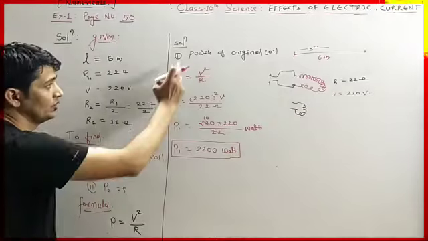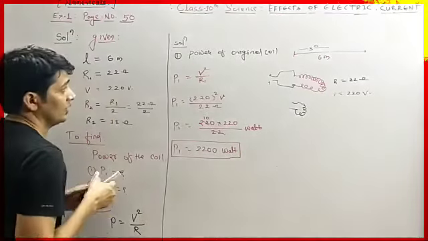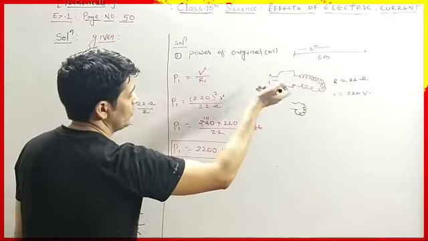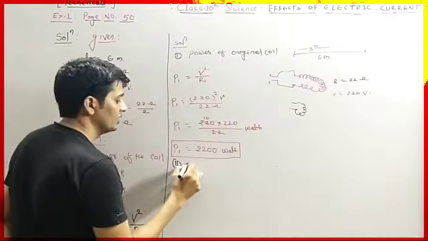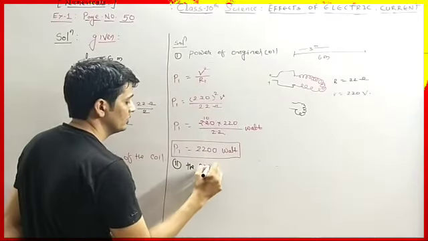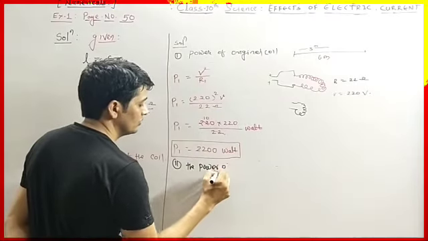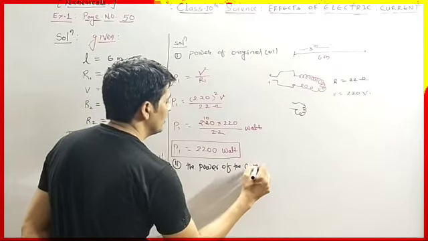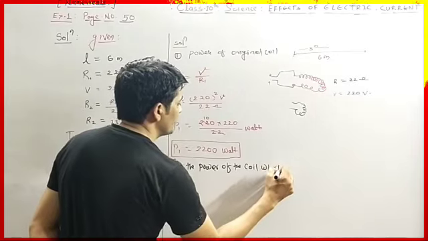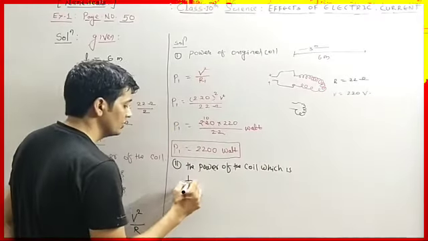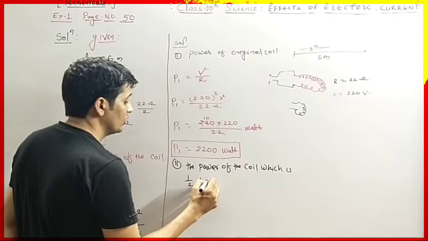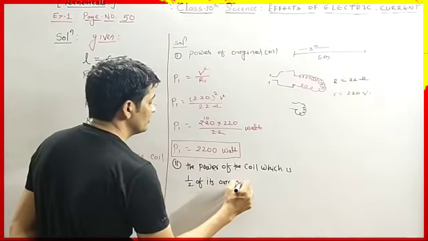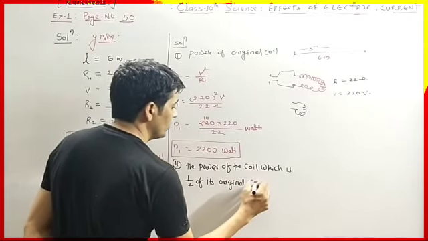Now the second part. What will be the second part? Power of the coil which is half of the original. The power of the coil which is half of its original coil.